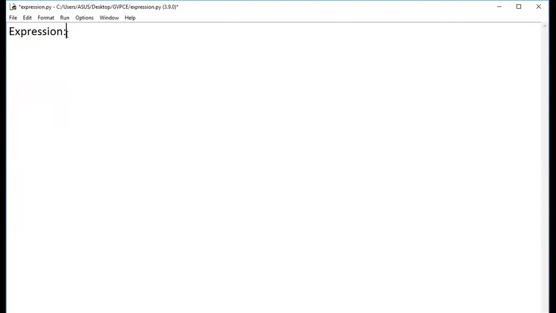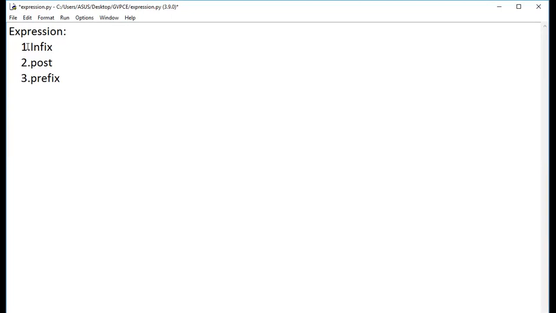Speaking about the expression, we have different types of expression. One is infix expression, and next we'll have postfix expression and prefix expression. So these are the different types of expression. You will have a scenario where you're supposed to convert an expression from one form to another. Let me give some example for you, and later on you people can try it.